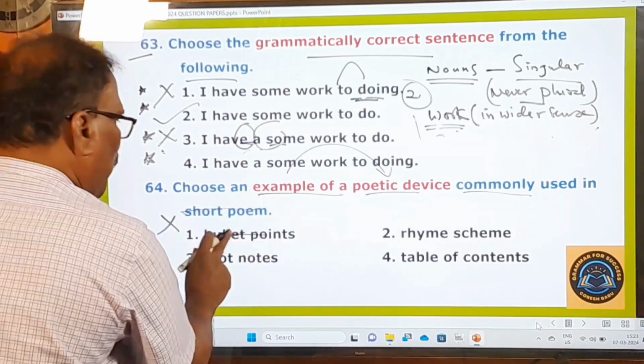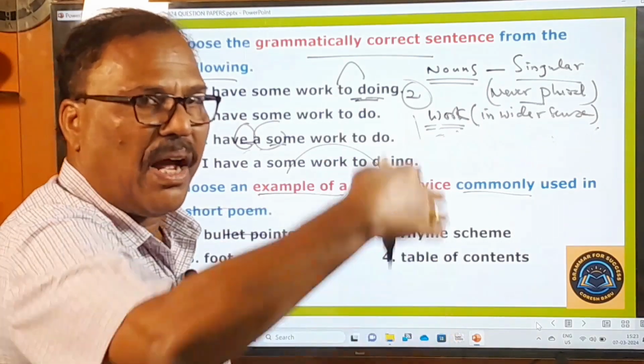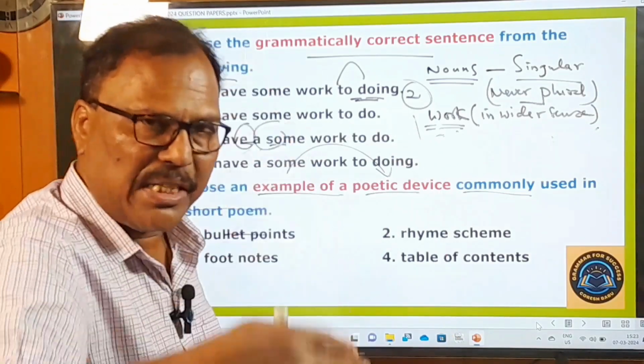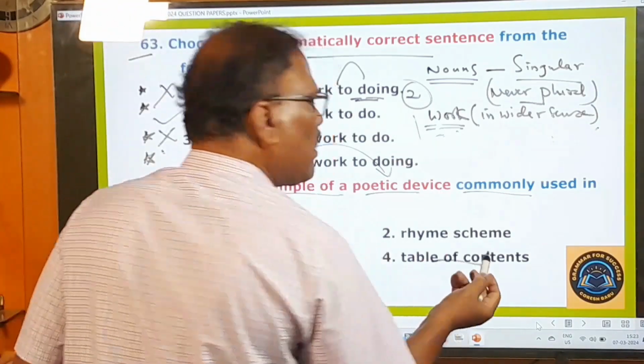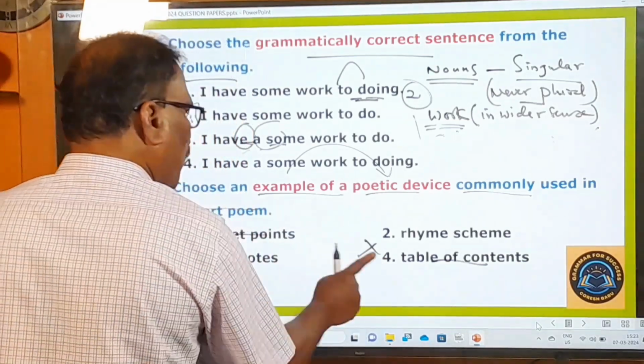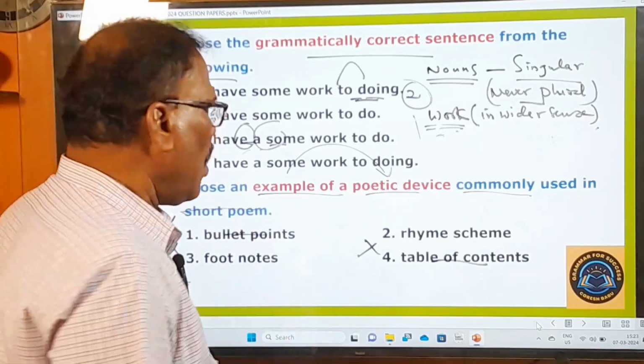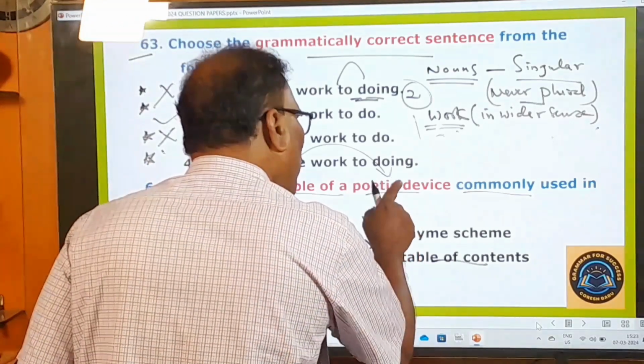That's not a poetic device. Footnotes, not a poetic device. Footnotes means the notes given under a poem or under some lesson. Table of contents means index. That's not a poetic device at all. The first one, third one, and fourth one are not the right answers. Only the rhyme scheme is the poetic device.